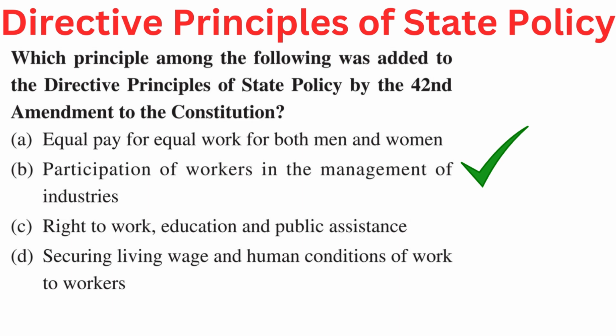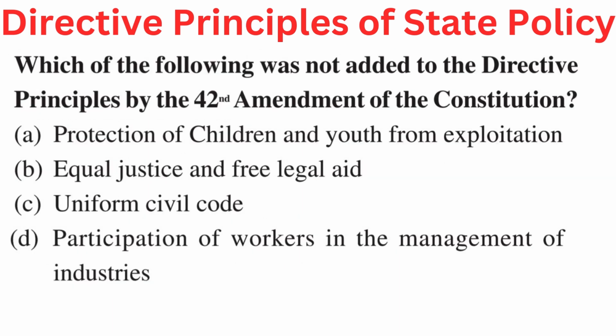Right answer is B. Participation of workers in the management of industries. Your question is, which of the following was not added to the directive principles by the 42nd Amendment of the Constitution? Your options are A. Protection of children and youth from exploitation. B. Equal justice and free legal aid. C. Uniform civil code. Or D. Participation of workers in the management of industries.